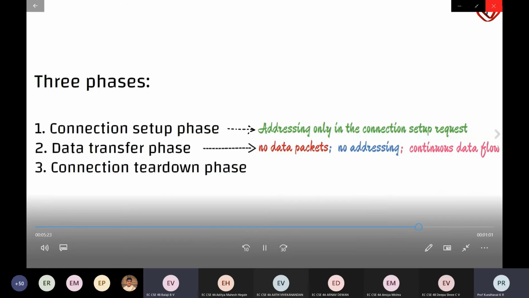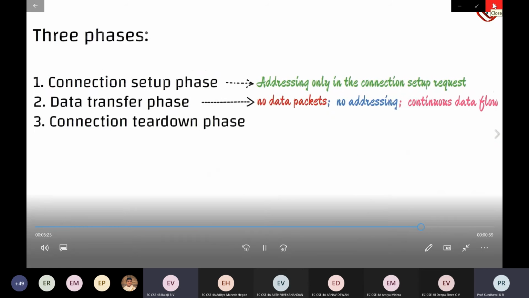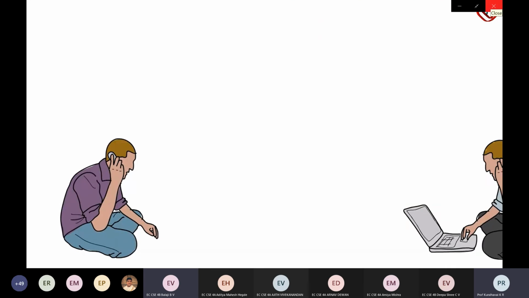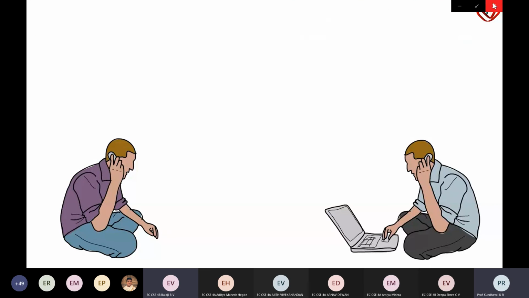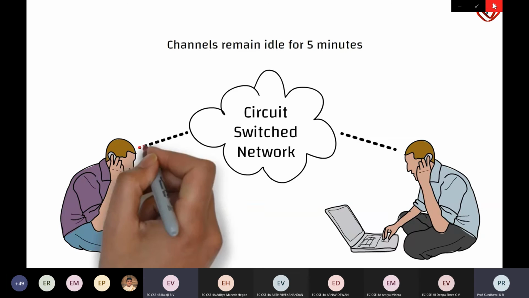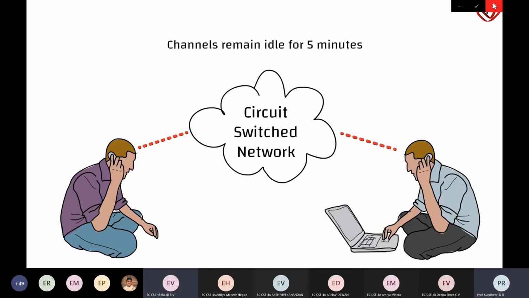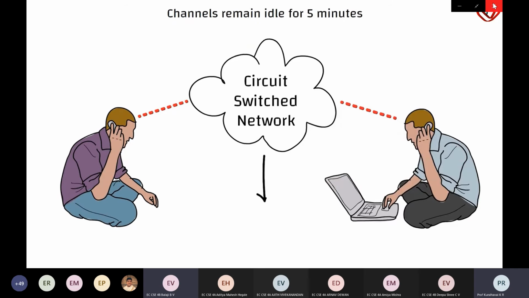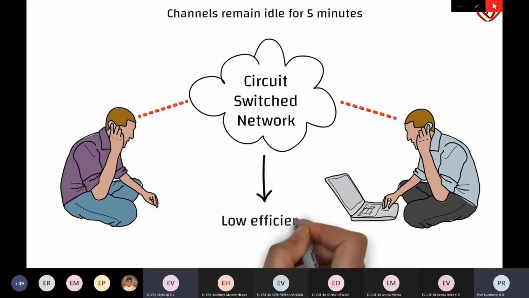Circuit switching takes place at the physical layer. Suppose a person is talking to his friend. After some time, both of them stop talking for 5 minutes. For these 5 minutes, the reserved resources are idle and cannot be used by any other ongoing communication because they are reserved for their communication session only. Due to this reason, circuit switched networks have low efficiency.